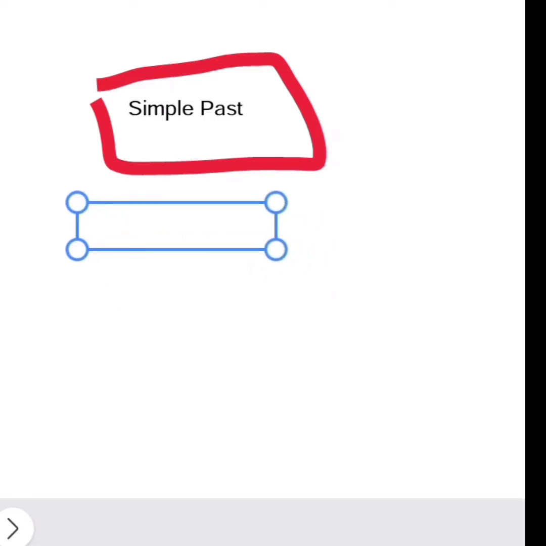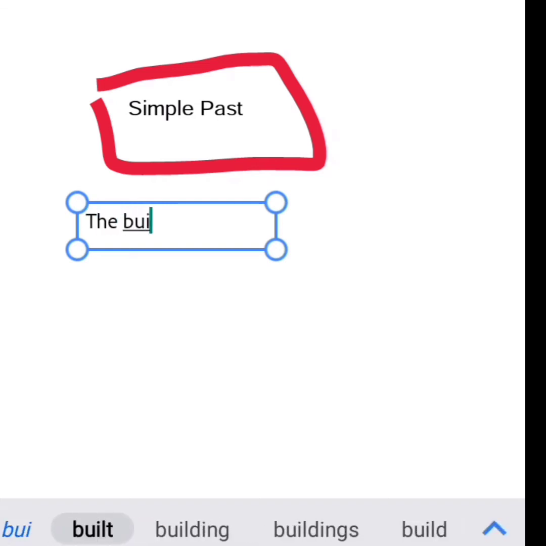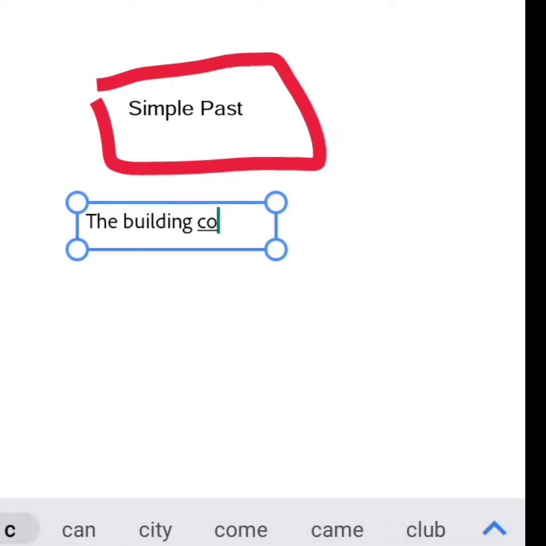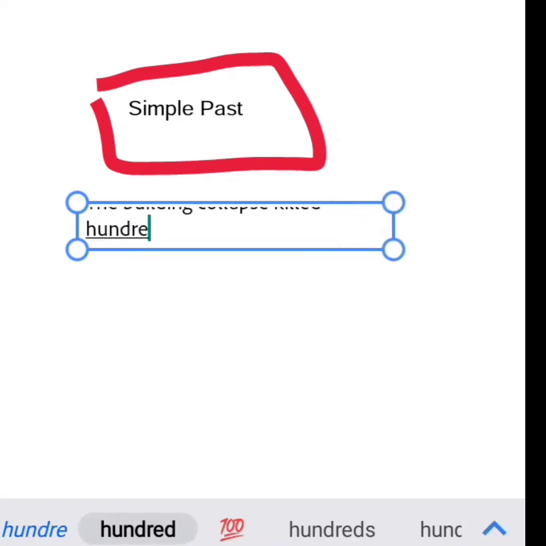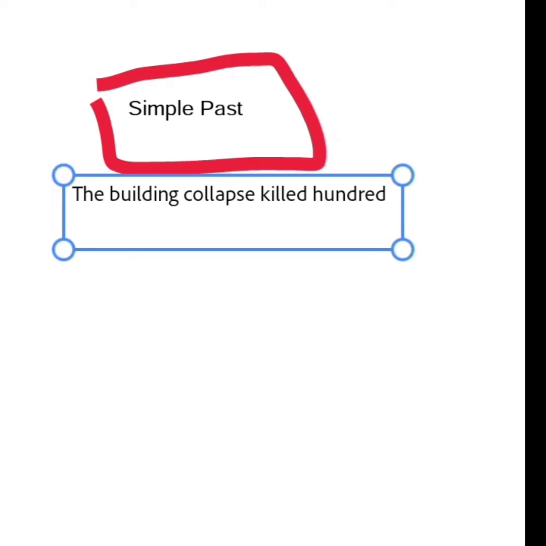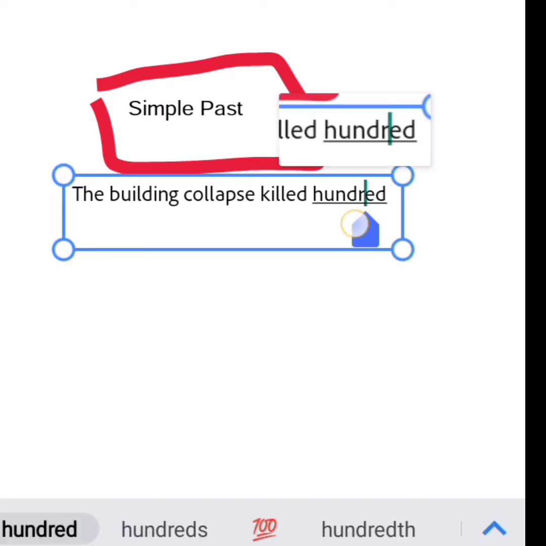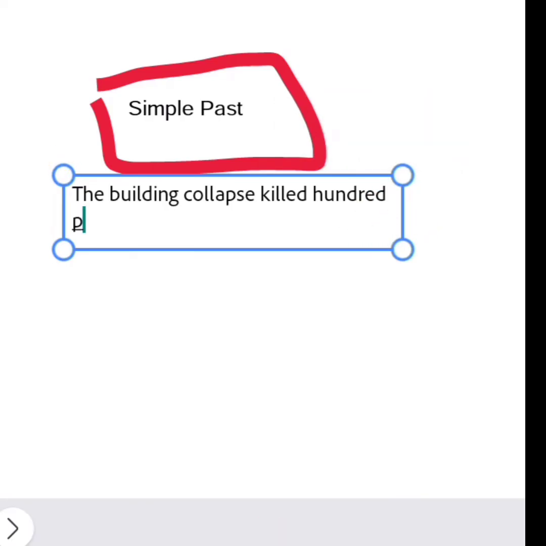So the example, let us say: the building collapse killed 100 people.